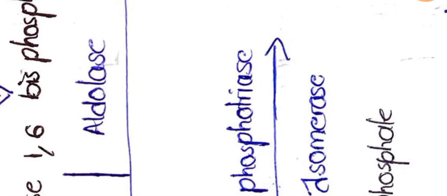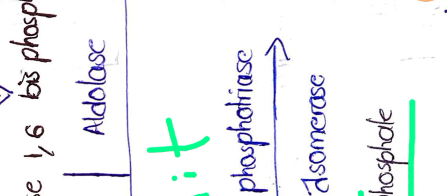So here the fructose 1,6-bisphosphate, which is a 6-carbon compound, is split into two products, that is dihydroxyacetone phosphate, which is a 3-carbon compound, and glyceraldehyde 3-phosphate, which is a 3-carbon compound. So the 6-carbon compound fructose 1,6-bisphosphate got split into two products of 3 carbons each.